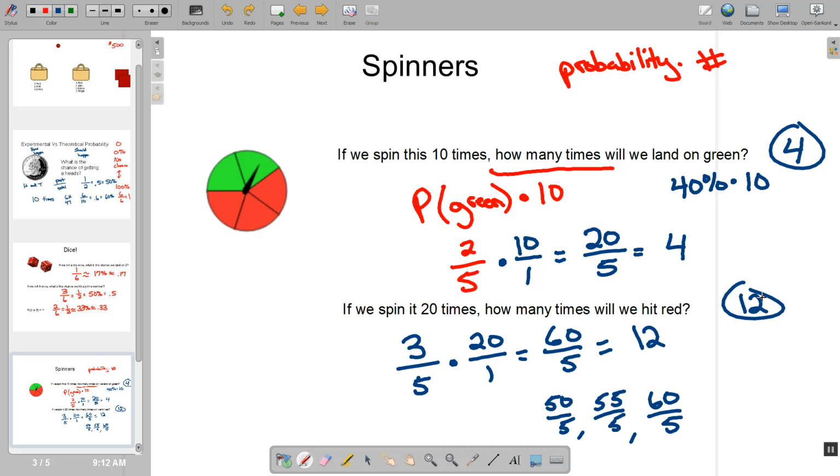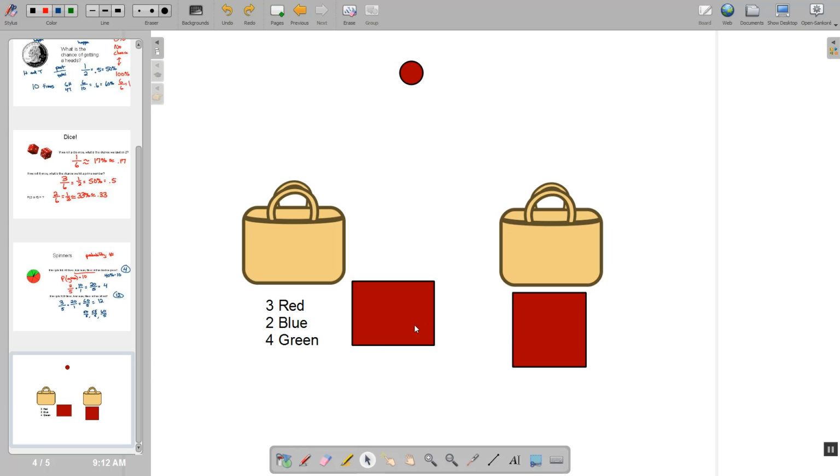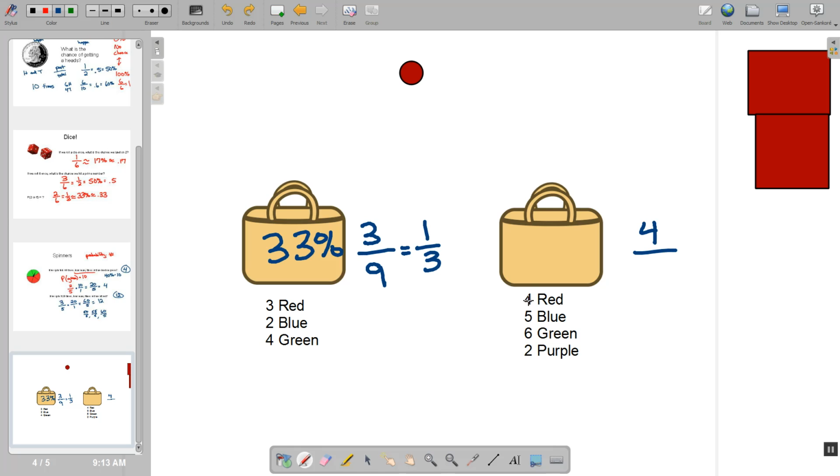Okay, so now that we've covered simple probability, we got to go back to this question and really think about it again. What is the probability of pulling a red from each of the bags? Which bag is more likely? Well, here's the thing. We have to find the probabilities of each. So for the first bag, we have 3 red, and we have 3, 5, 9 total. That simplifies down to 1/3, which as a percentage is 33%.